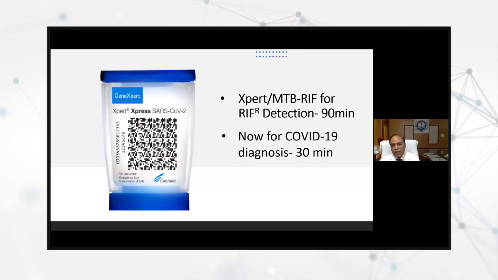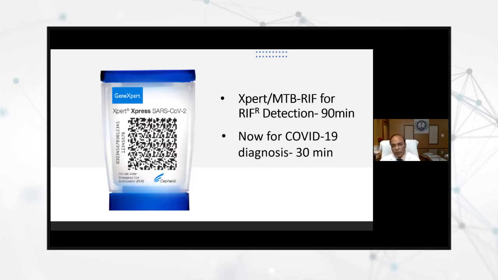The same company came out with tests for HIV, hepatitis C, and hepatitis B virus detection. But now, recently, they have come up with the Xpert Xpress, what they call, and this is for COVID-19 detection. We compared its sensitivity in our laboratory, and we found that the concordance is 100% with the RT-PCR.